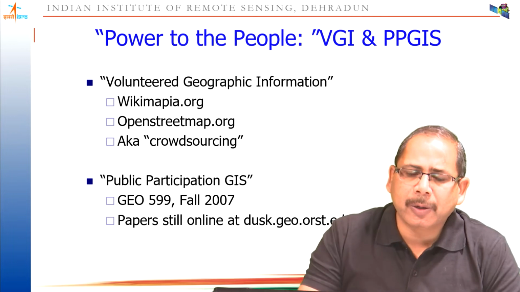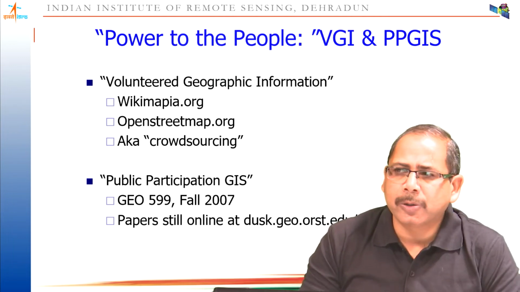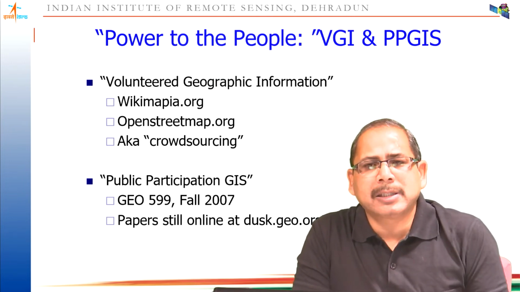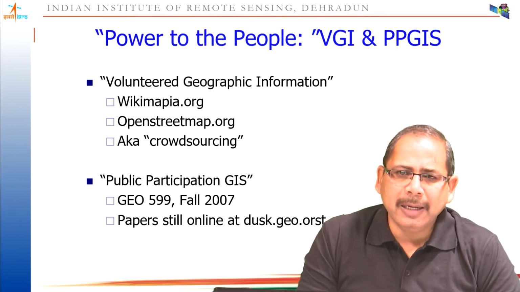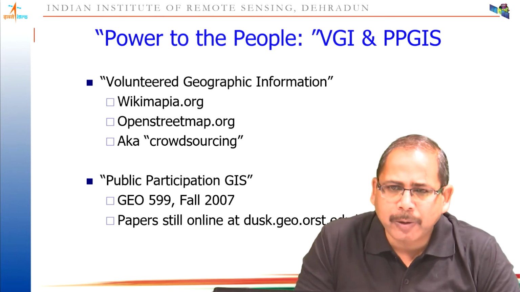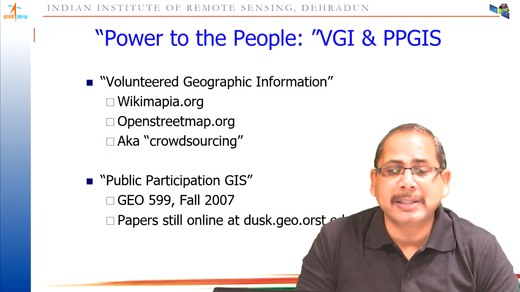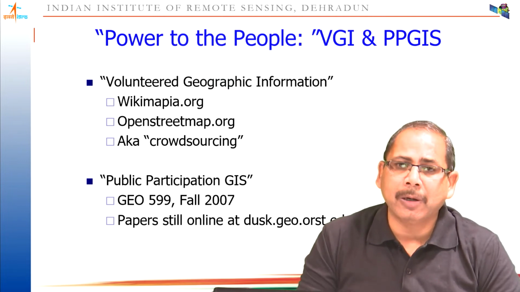So directly you can log into the account, you can start contributing to the mapping activities, you can also start identifying the places in your locality, so that the system will easily create the map and store it in the database system. And public participation in GIS, called PPGIS, is also very popular these days. Here we involve the users directly in data creation, planning and decision making activities on the GIS platform. So this technology is called PPGIS.